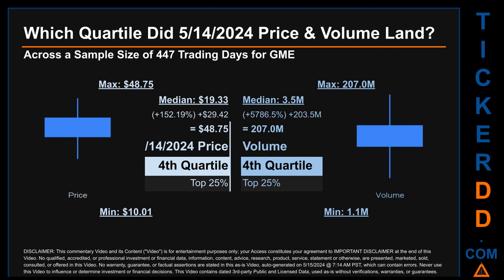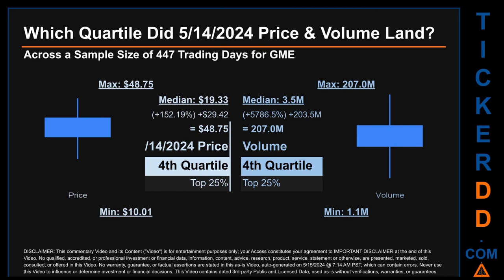Which quartile did May 14, 2024 price and volume land? Across a sample size of 447 trading days, the maximum end-of-day price for GME was $48.75 while the minimum was $10.01. Within that price range, May 14, 2024 price, of $48.75, landed within the fourth quartile, meaning that it was within the top 25% of all sampled end-of-day prices.